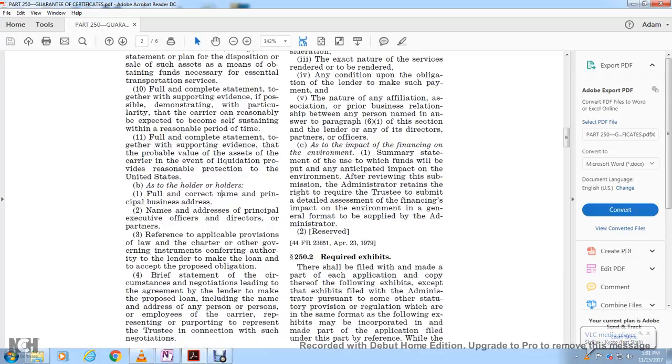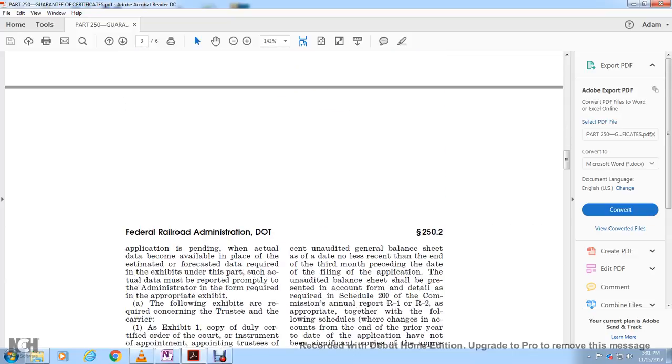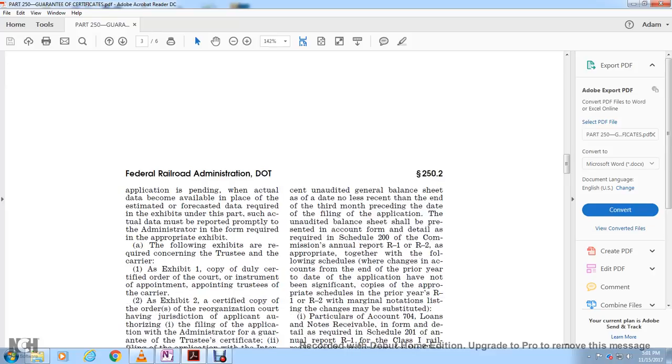252, required exhibits. The following exhibits shall be filed with and made a part of the application copy, except for an exhibit to be filed with the administrator pursuant to other statutory provisions or regulations which are in the same format as the following exhibits, which may be incorporated and made a part of the application filed under this part by reference. While the application is pending, the actual data will become available to replace the estimated forecast data required with the exhibit under this part, and the actual data must be reported promptly to the administrator in the form required with the appropriate exhibit.